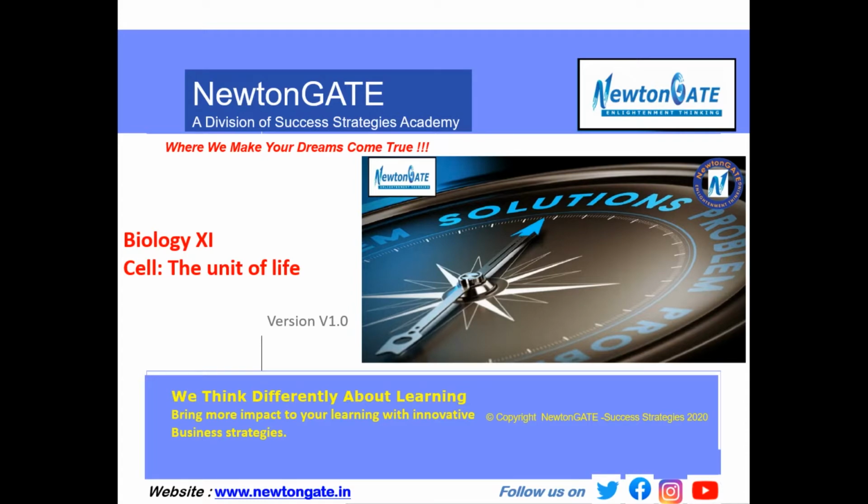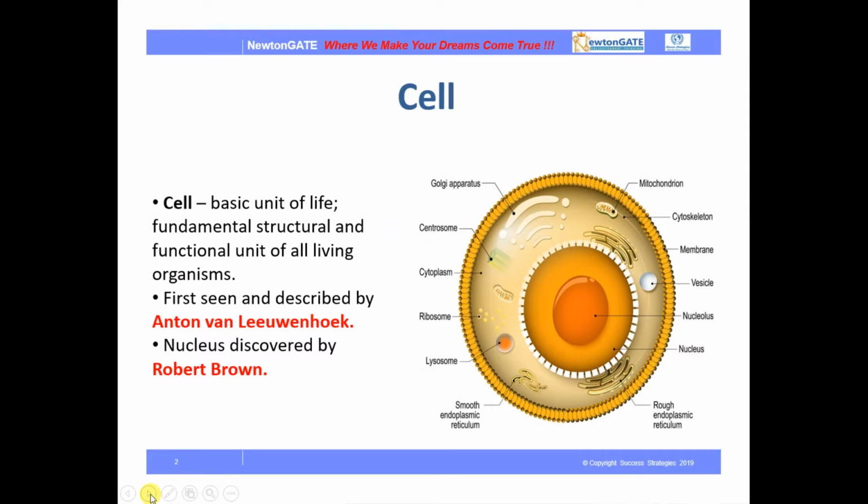Today, we will discuss the cell, the unit of life. So, what is a cell? A cell is the basic unit of life. It's the fundamental structural and functional unit of all living organisms. Okay. So, first it was seen and described by Anton van Leeuwenhoek. Then the nucleus, which is present inside the cell, was discovered by Robert Brown.